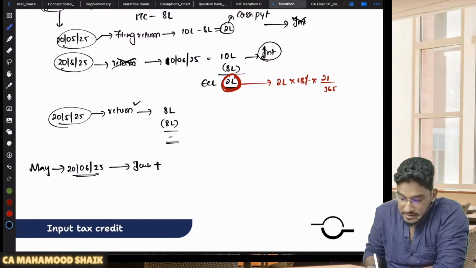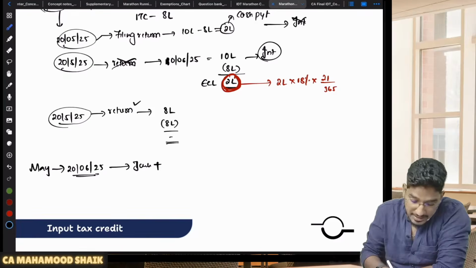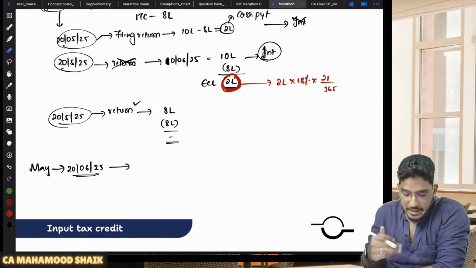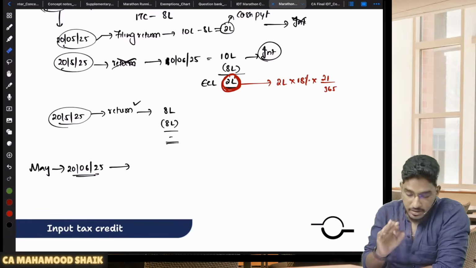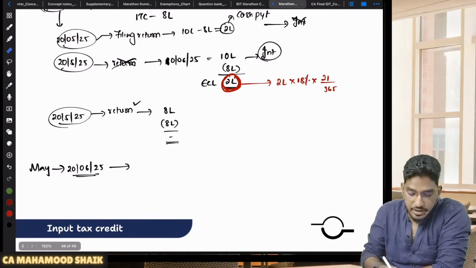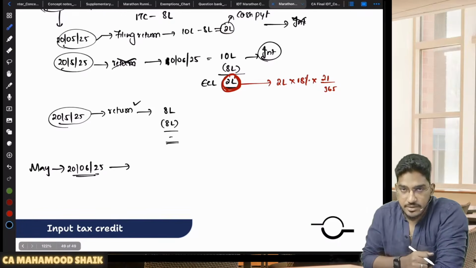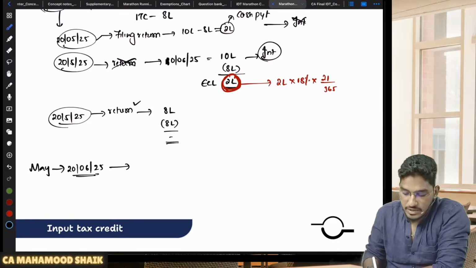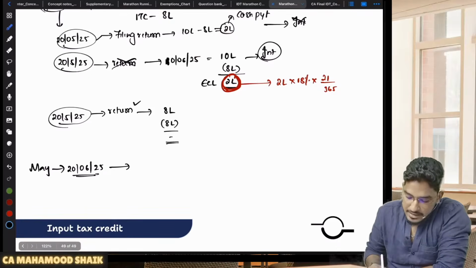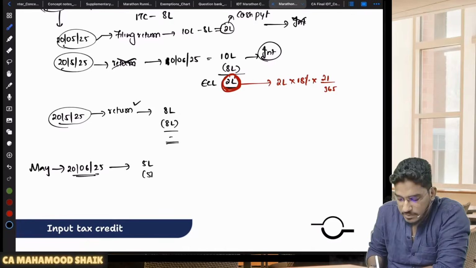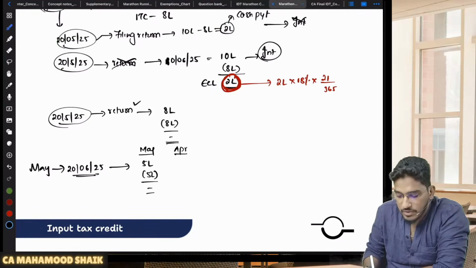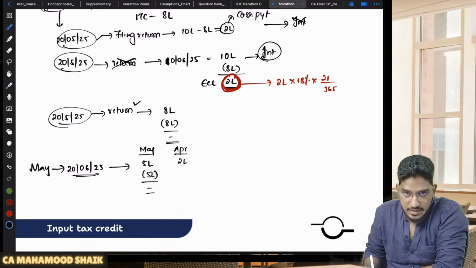But what has actually happened here is that in May 25, on 20th of May when you are filing return, next month you will get the credit. So that's why you are declaring under liability here. Let us say, for example, for May month liability is 5 lakh rupees. You have enough of input tax credit. You discharge that May month liability. But in this return, what you are doing is now you are voluntarily coming forward and saying, boss, in April month, I did not declare 2 lakhs worth of output tax liability.